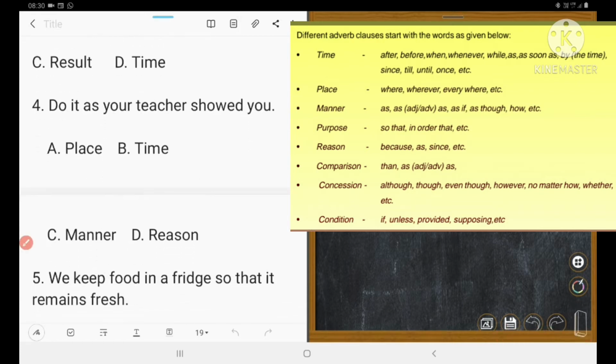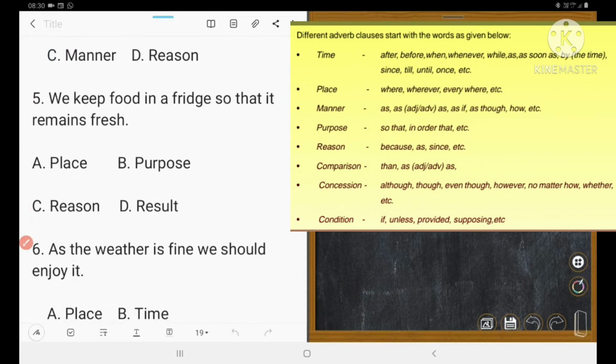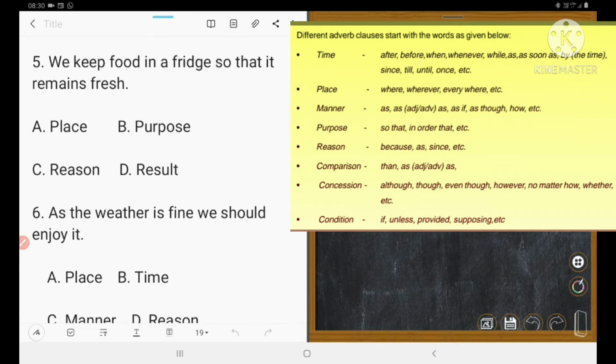Next one: Do it as your teacher showed you. As is used. Number 4, C. That is manner. Here the manner adverb as is used. Right. Next one: We keep food in a fridge so that it remains fresh. So that. Yes, B. That is purpose. So that is purpose. Right.